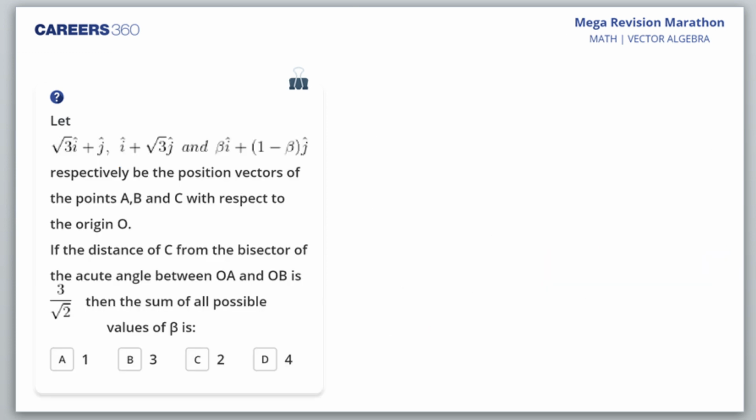Let's see the second question. The second question is that let root 3 I cap, comma I plus root 3 j cap and beta I cap plus 1 minus beta j cap respectively with the position vectors.